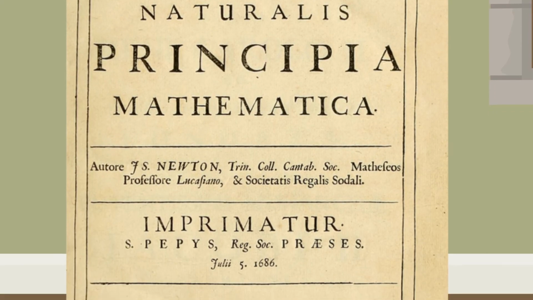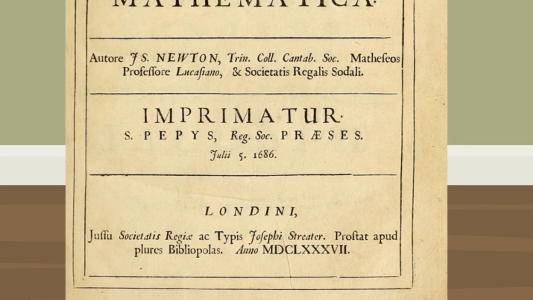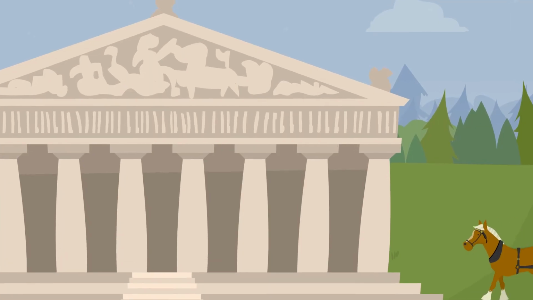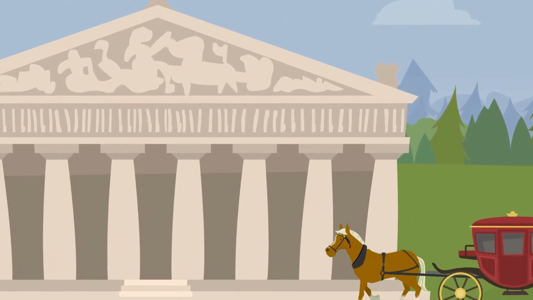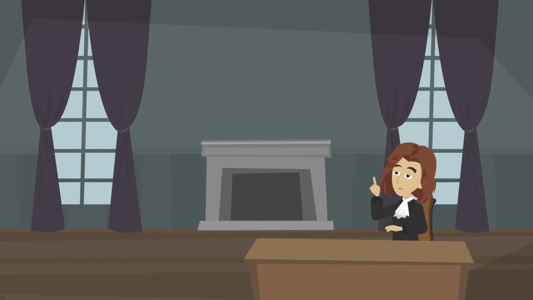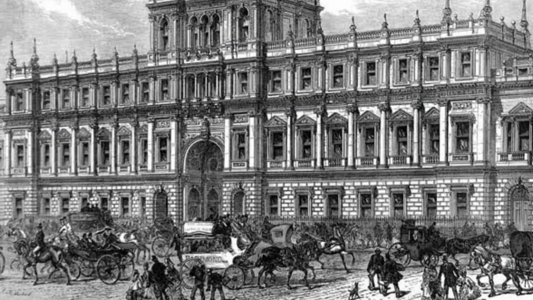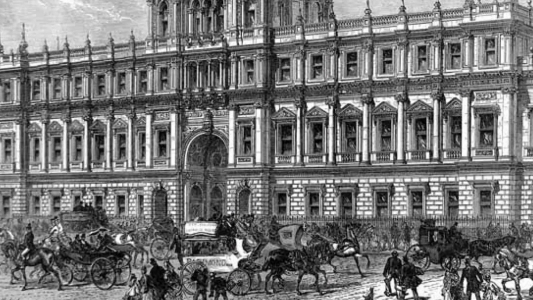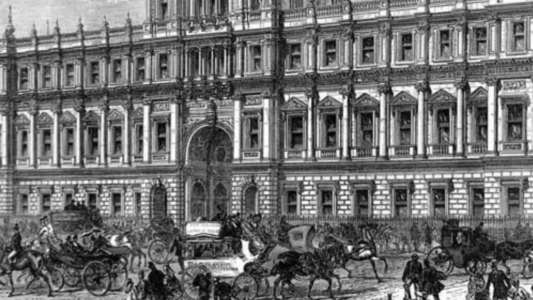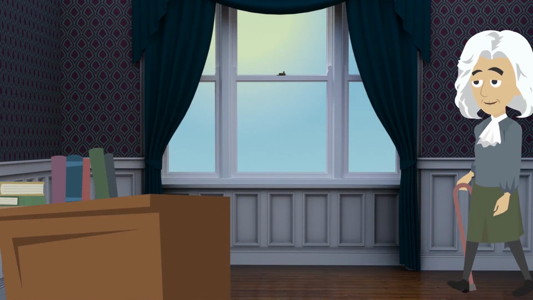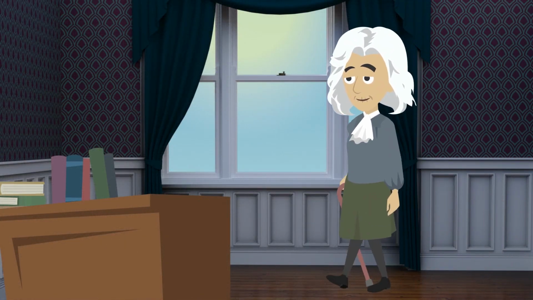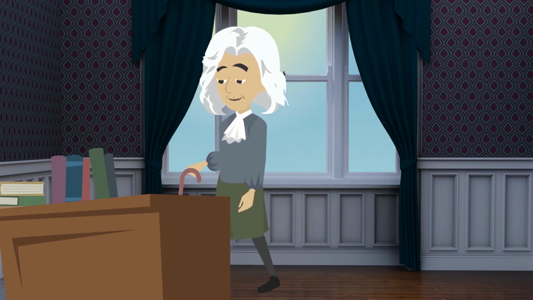It outlined his theories developed during the plague epidemic. He was warden of the Royal Mint. During this period, he strengthened the currency and rebuilt the national credit. In 1703, Newton was elected president of the Royal Society. As the leading figure in British natural philosophy, Newton had completed his most important work. Now he set about securing his reputation.